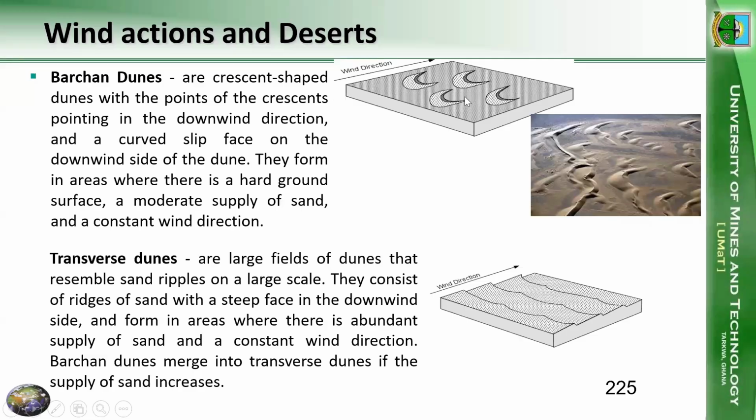And they form in areas where there is a hard ground surface, a moderate supply of sand, and a constant wind direction. So these are typical examples of the barchan dune.